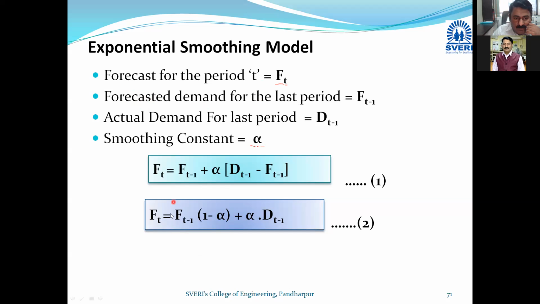So forecasted demand for the last period times 1 minus alpha, plus alpha into actual demand for the last period. Friends, this is for 1 month. If you are having data for 1 month, you will say, okay sir, I am having data for the last 2 months. How to proceed? No problem. Let us proceed further.